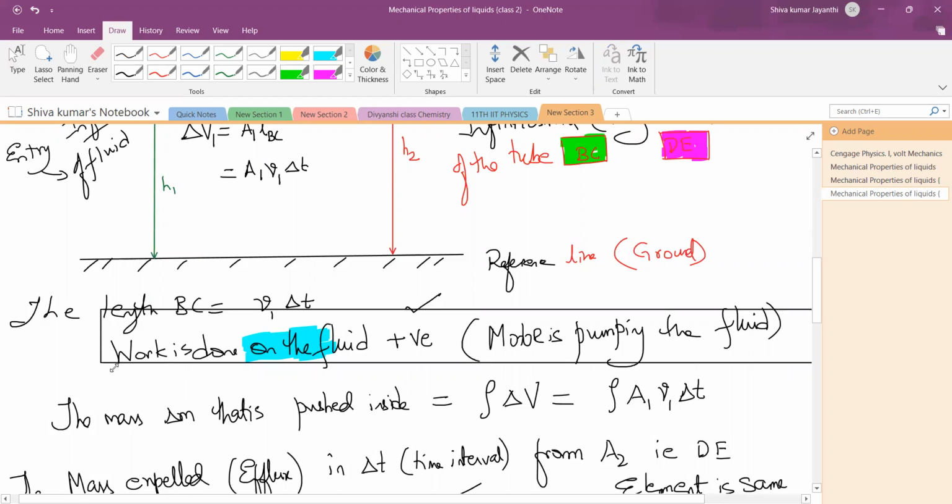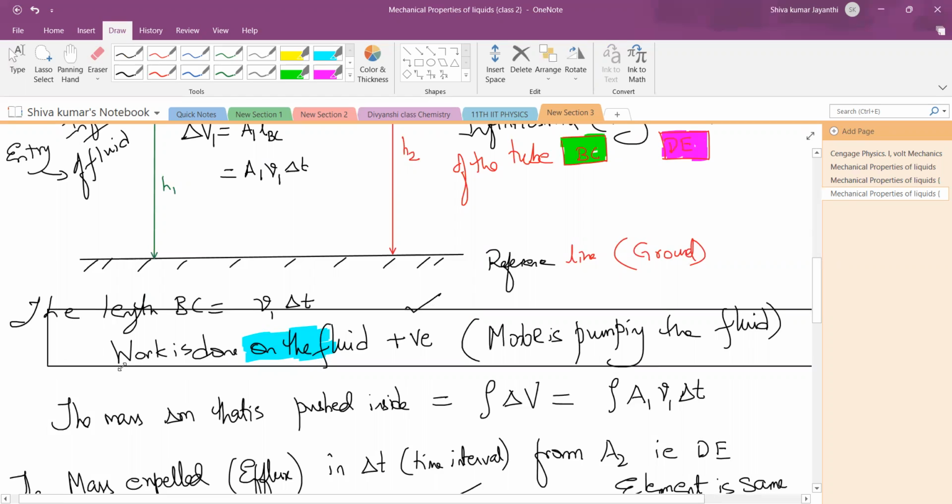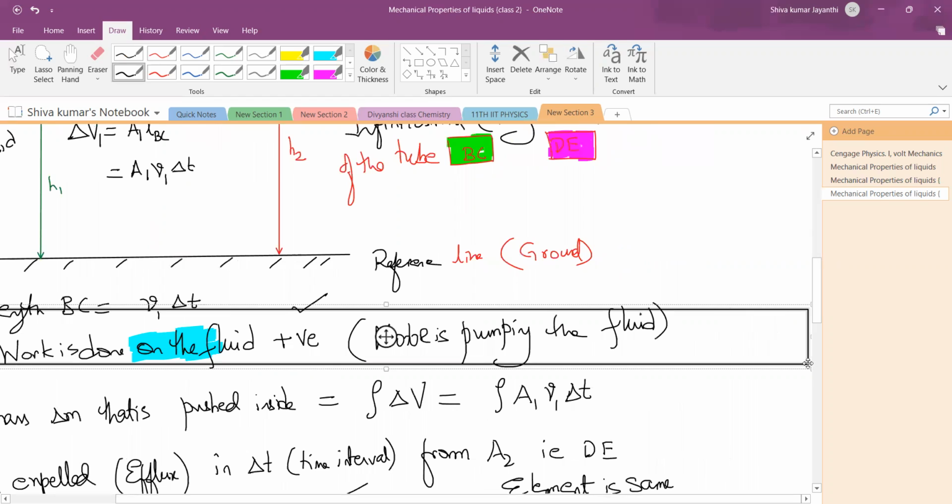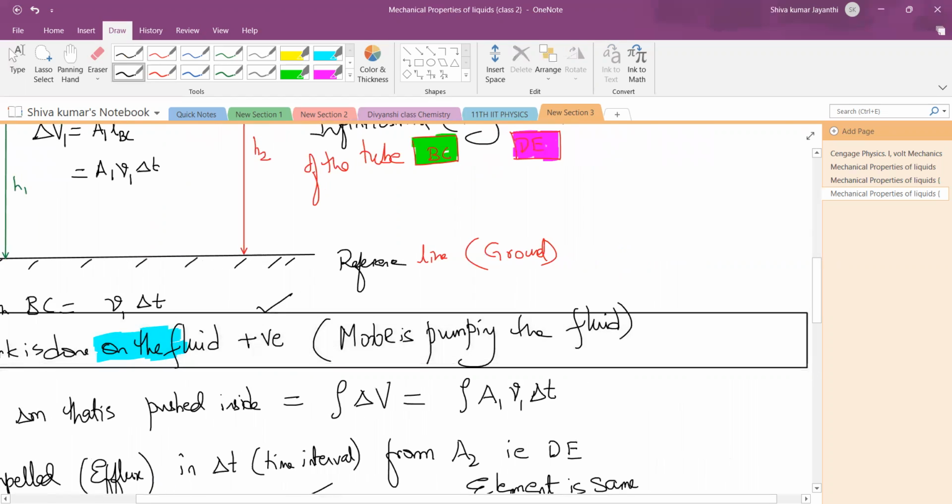Work done on means somebody externally is doing it. If you are pushing a block, then it's positive work. But if the block is coming and pushing you, for example something sliding down on you, then the work done is negative. That is how we have to understand it. Understood that concept? Right.